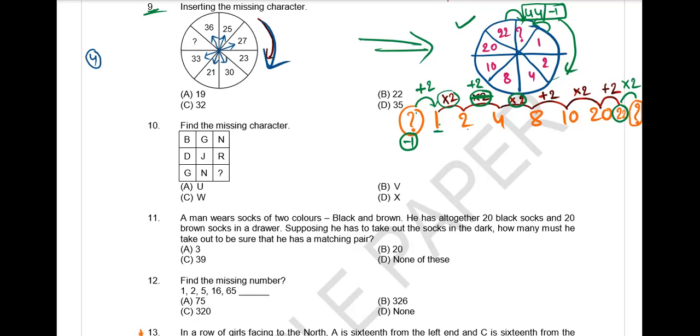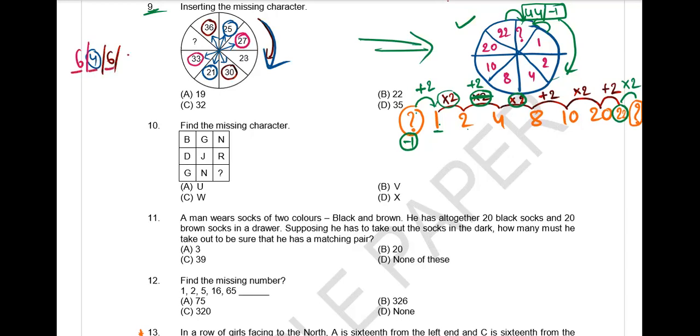Yes, sir. I'm giving another way of logic, that is opposite number relation. This 25 is opposite to 21. What is the difference? 4. And this 36 is opposite to 30. The difference is 6. And this 33 is opposite to 27. The difference is 6. So alternately 6, 4, 6.